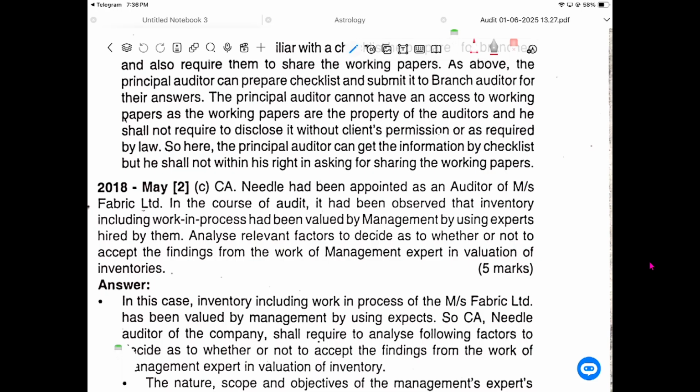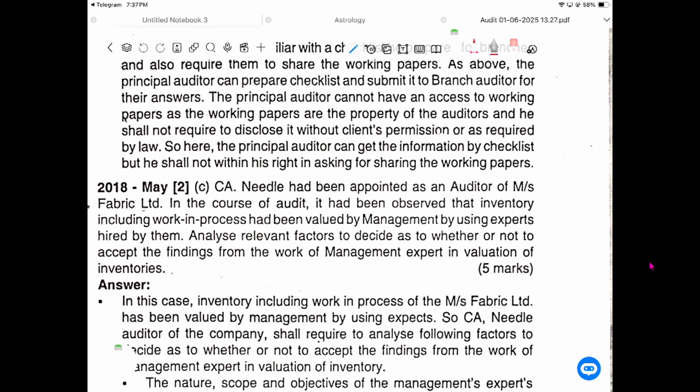But in this case, the principal auditor can send a checklist stating a question: Have you seen this? Give a comment over it. Have you seen this, yes or no? Give a comment over it. So he'll give a yes and give a comment first. If you write the comments for that, it's mostly enough. If that comment requires substantial evidence, he can ask, and you can share the data.